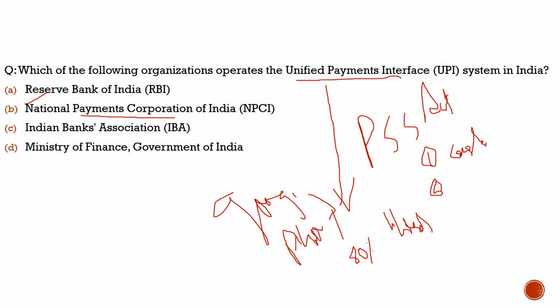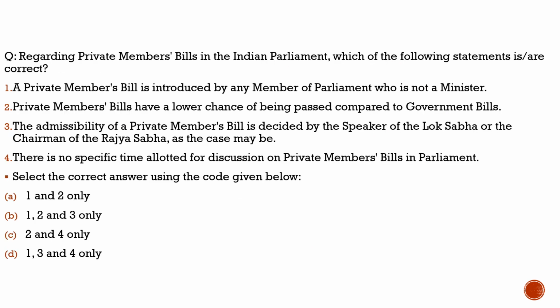The background is that there is a duopoly of these third party apps, especially Google Pay and PhonePe, which can pose huge risks to the Indian transaction economy, to the Indian economy, to the market economy of India. There could be concentration risks, and there could be less investment in R&D. With this, I hope you have understood the article and also the question here. Let's move to another question and try to solve it.